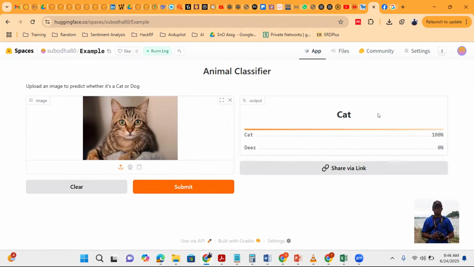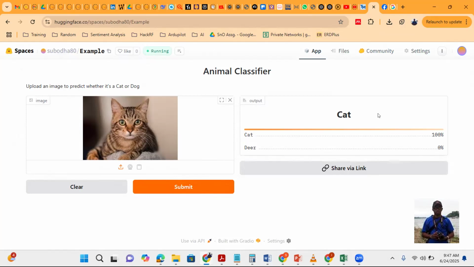So now we can see we have updated the train model with the addition of deer into our model. And then I have downloaded the model, extracted the zip file, got the model itself, and uploaded it, or committed it, to our project, or our space, in Hugging Face, and restarted the app. Once we do all that, now our project is updated, or our model is updated, and we can detect the deer as well in this model. So that is how we update a model.